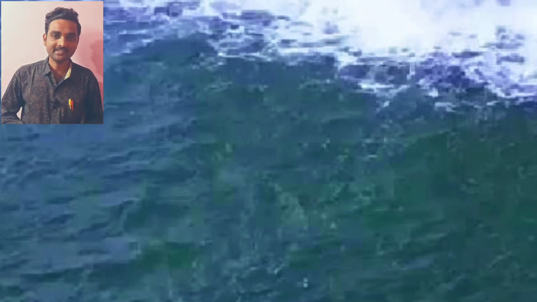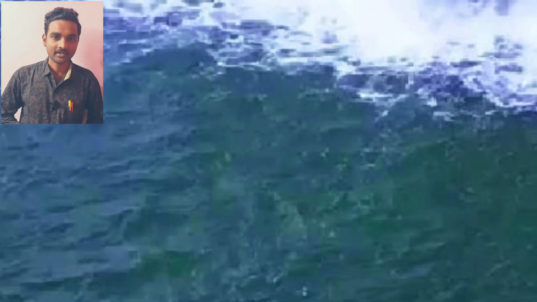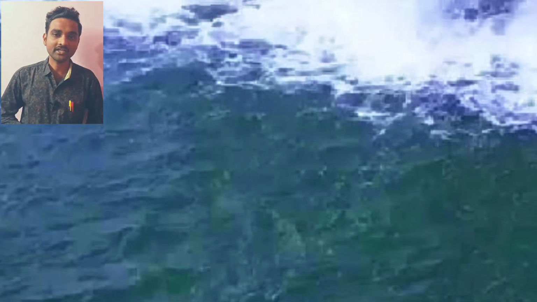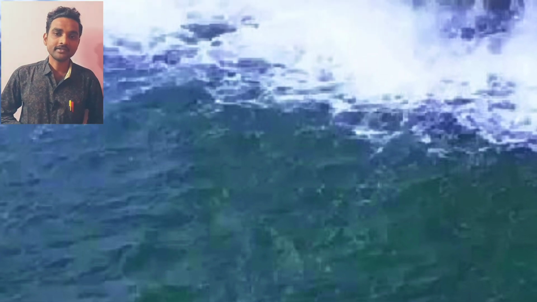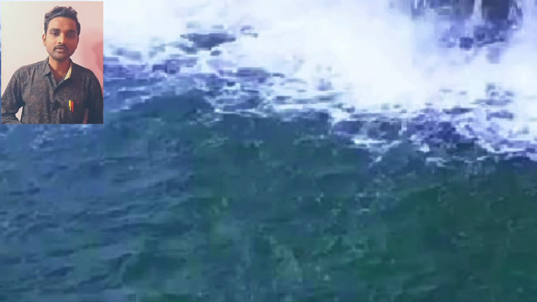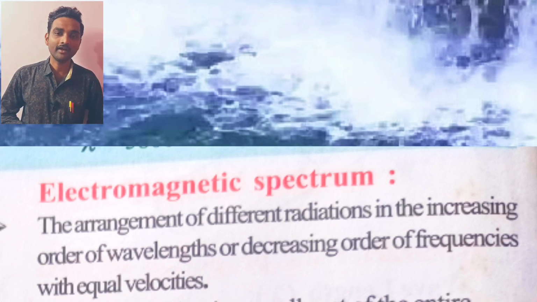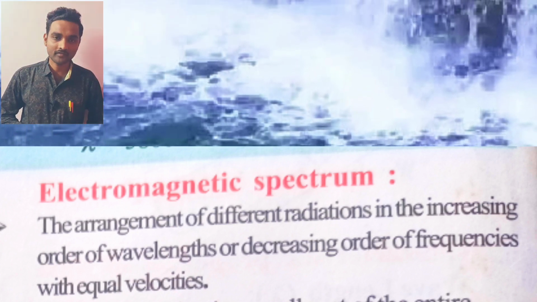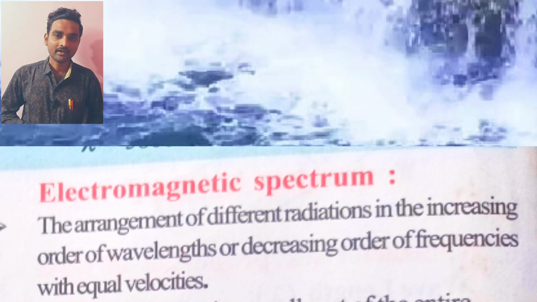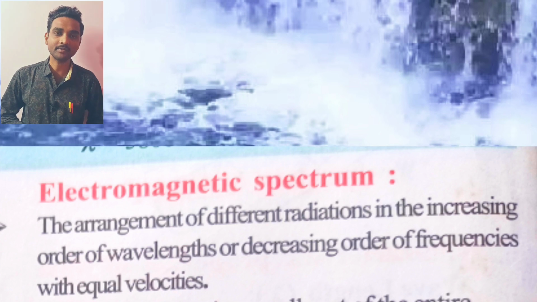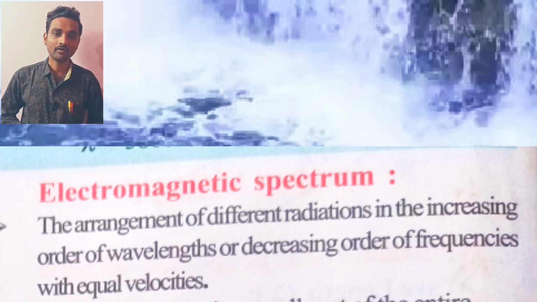Okay, today let me discuss the remaining part of atomic structure, that is electromagnetic spectrum. What is electromagnetic spectrum? Electromagnetic spectrum is the arrangement of different radiations in the increasing order of wavelengths or decreasing order of frequencies and energy with equal velocities.